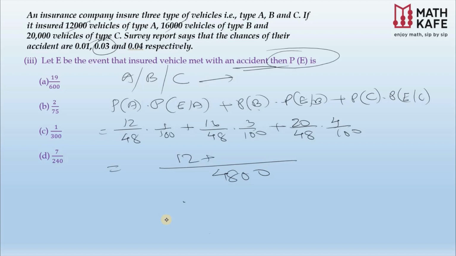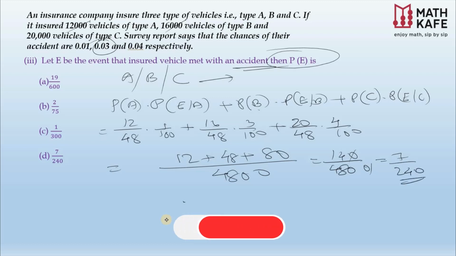12 times 1 is 12, and 16 times 3, you know that is 48, and 20 times 4 is what, 80. Now you add up all that: 48 plus 12 is 60, 60 plus 80 is 140, divided by 4,800. Cut the zeros, 14 divided by 480, again you can cancel with a 2, so it is 7 by 240, and look for the answer. Always check before simplifying further, sometimes it may be given in percentage or in the simplified form. So here it is given 7 by 240, option D, that is our answer, and we successfully completed the third question as well.